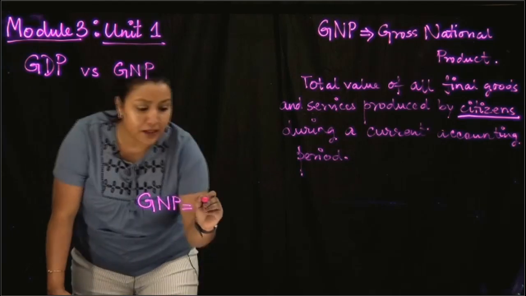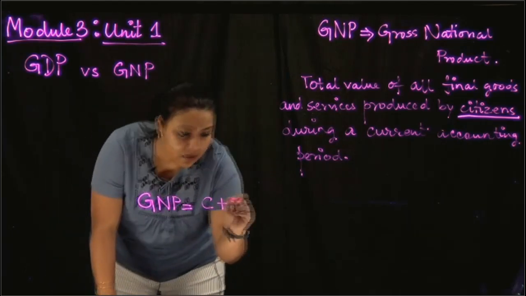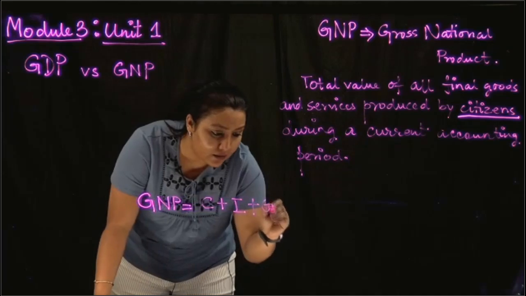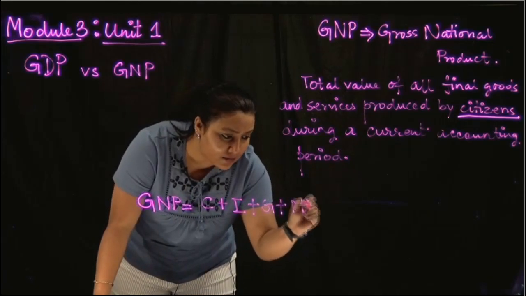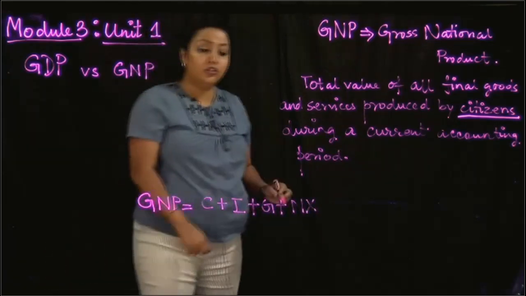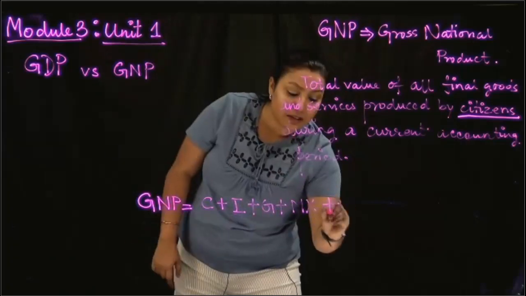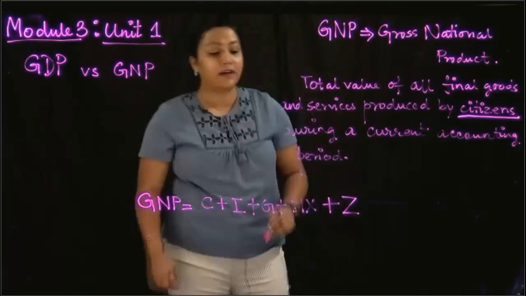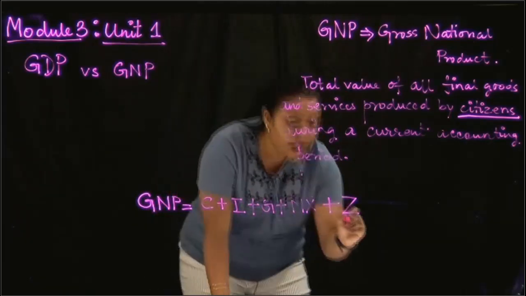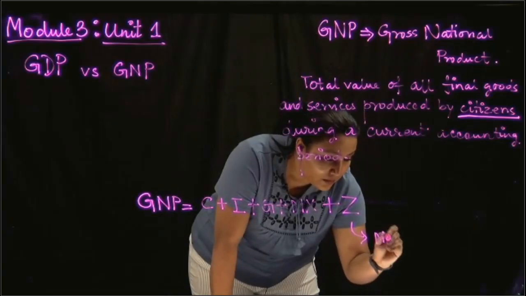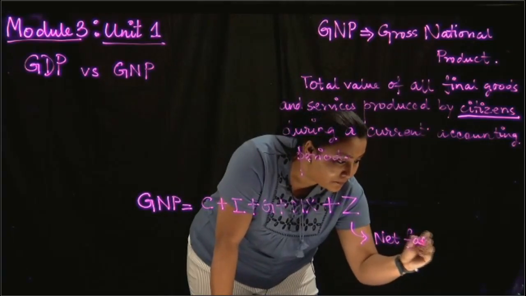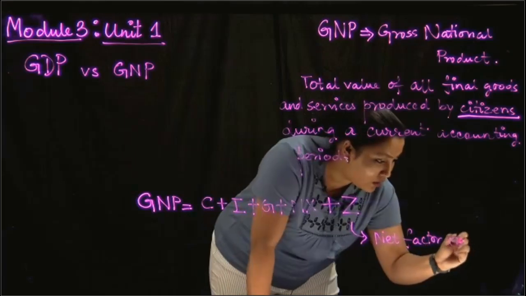So GNP would basically be the C, the I, the G, the NX, all that has gone into the GDP, plus it considers another additional factor Z, where the Z is basically the net factor earnings.